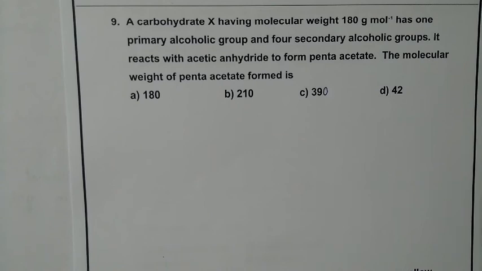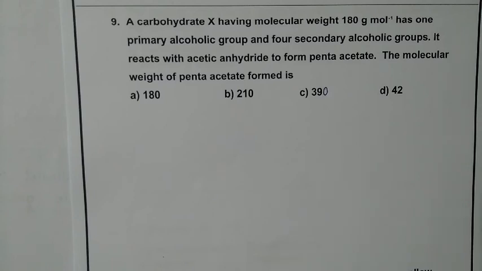We have studied this reaction already, and we are familiar with the molecular weight 180 gram per mole, because we came across it in the solutions chapter. And they said it has one primary alcoholic group and four secondary alcoholic groups.